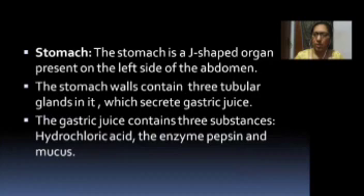Stomach. The stomach is a J-shaped organ which is present on the left side of the abdomen. The stomach walls contain tubular glands which secrete gastric juice. So the stomach secretes gastric juice. The gastric juice contains three substances. They are hydrochloric acid, the enzyme pepsin, and mucus.